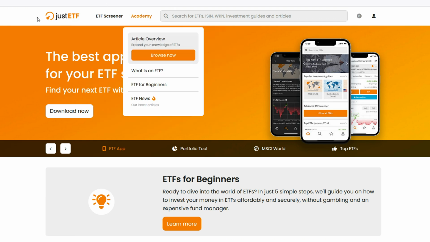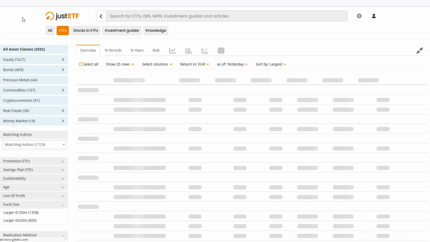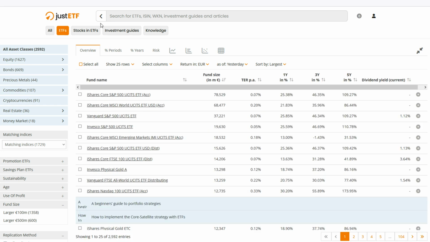When we land on the homepage, we go to the ETF screener, and this is where we're going to be searching for the ETFs that we want to invest in. Regardless of what you want to do, here are all of them. Now, alternatively, you can search directly. Let me show you.